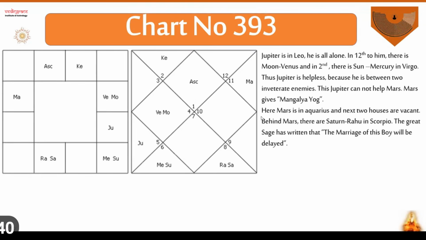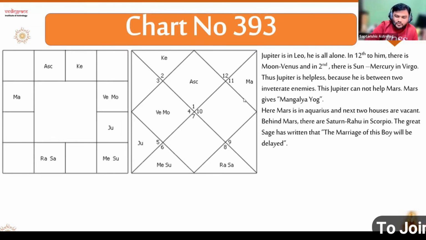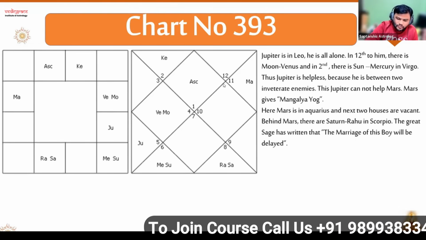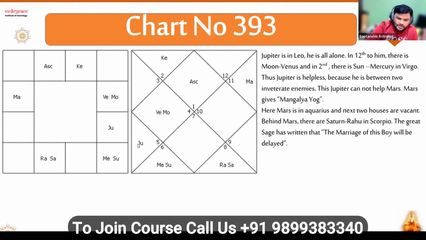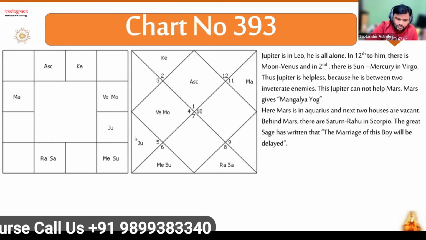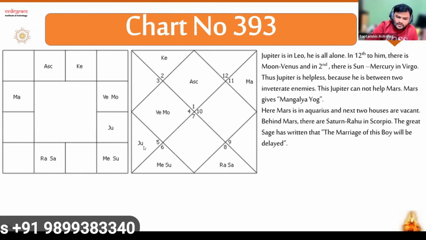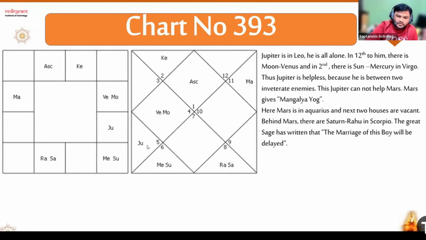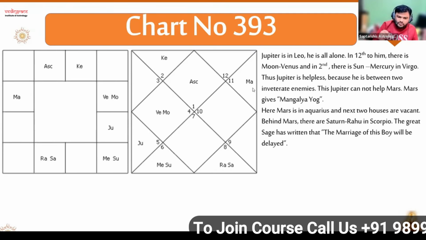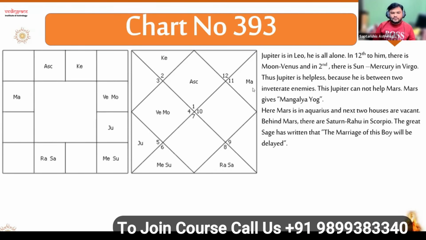Chemodram yoga. What does that mean? 2/12 means no support from other planets. Same here: Mars is not having any support from 2/12, but Mars is getting the aspect of Jupiter. So it is having the support of Jupiter, but Jupiter itself is very weak, so it will not give any support to Mars. It means in this chart, the Karak Tattva of Jupiter as well as Mars, both are getting harm.